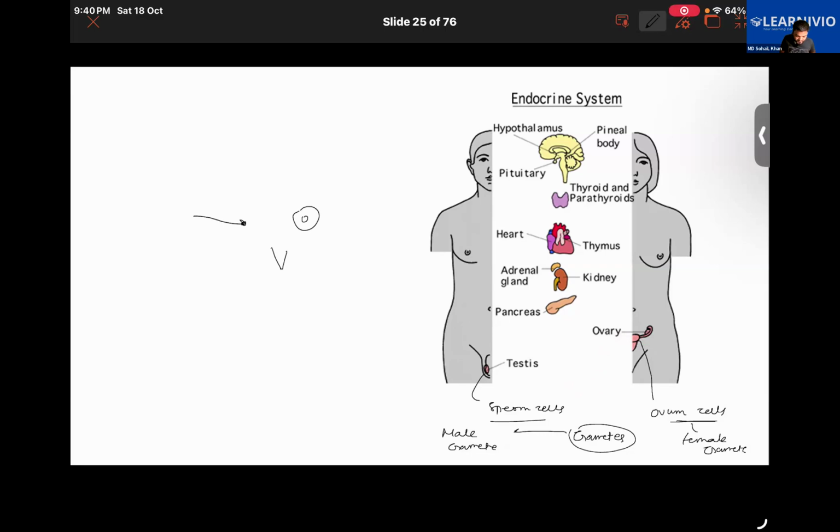As a result of fertilization between the sperm and the ovum, a new cell called the zygote is formed. That zygote further develops into an embryo, into a fetus, like that. We have learned about these things in reproduction in animals. Other than that, the testis now also produces a hormone.